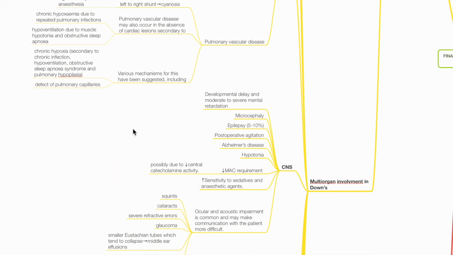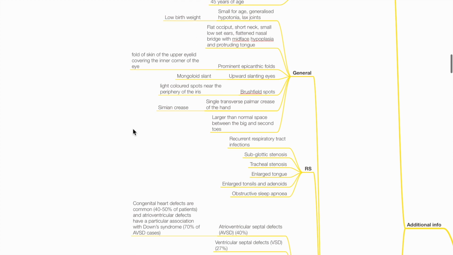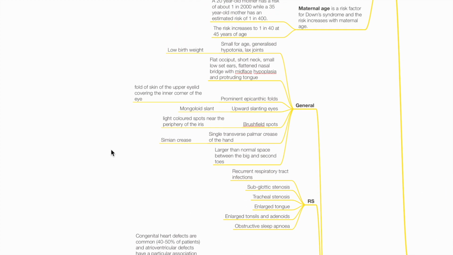Multi-organ involvement in Down syndrome. Generally, patients have low birth weight, small for age, generalized hypotonia and lax joints, flat occiput, short neck, small low-set ears, flattened nasal bridge with mid-face hypoplasia and protruding tongue, prominent epicanthic folds, upward slanting eyes, Brushfield spots, single transverse palmar crease, larger than normal space between the big and second toe.